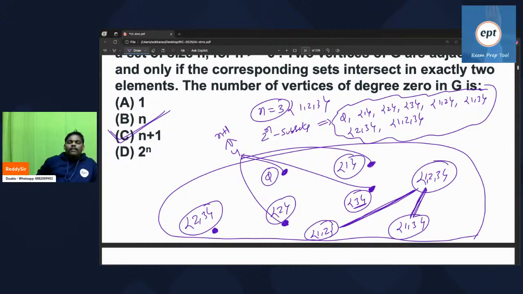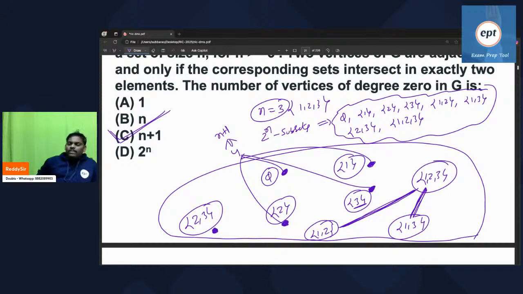Is it okay? N is equal to 3, subsets are 8, which are the vertices of the graph. Two vertices are adjacent if their intersection contains at least 2 elements. So you got to know the answer is 4. Four vertices have degree 0 because they have one element. If you do intersection, how can you get 2 elements? It's not possible.